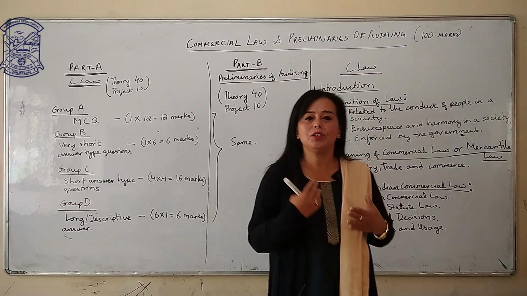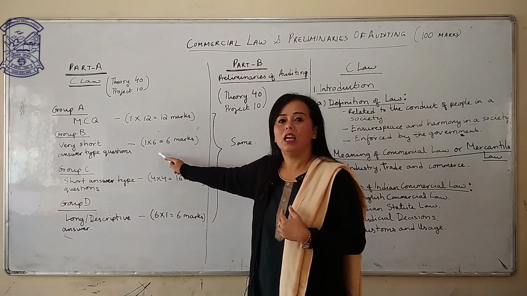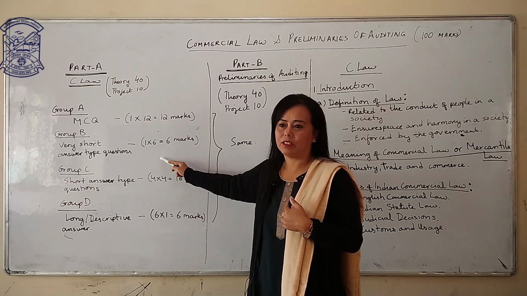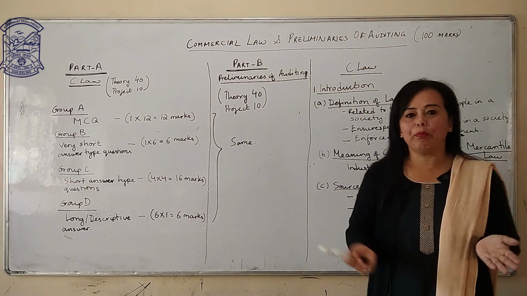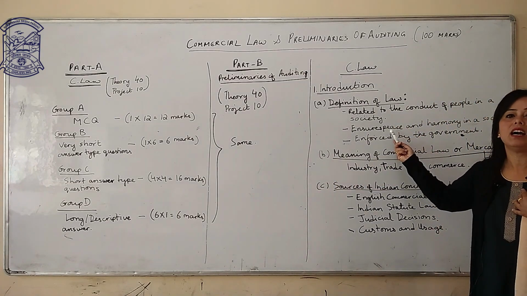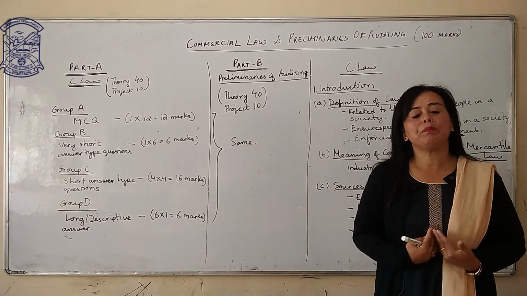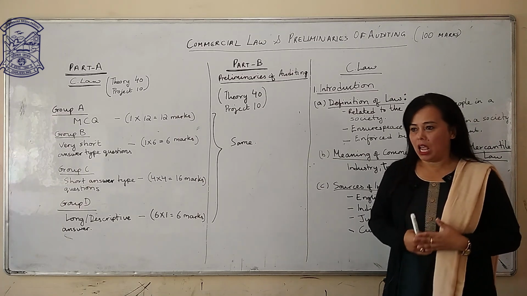You usually get 1 mark, very short answer type question: what is law, or define law. So your answer is, law is enforced by the government. It ensures peace and harmony in the society, and it is related to the conduct of the people in the society. Okay? So that is law.